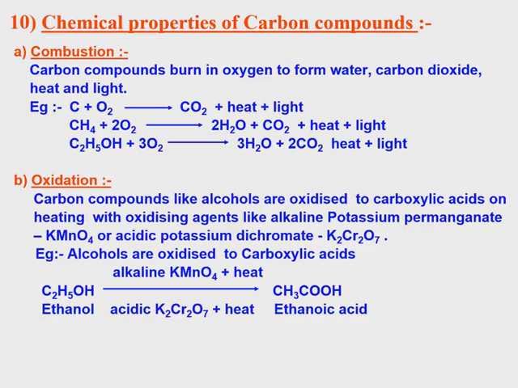Chemical properties of carbon compounds. First one, combustion. Carbon compounds burn in oxygen to form water, carbon dioxide, heat and light. C plus O2 gives CO2, where C is the symbol of carbon. Then C plus O2 gives CO2 plus heat and light.